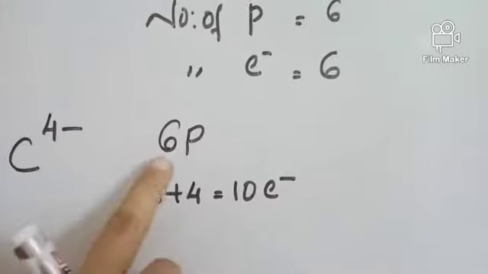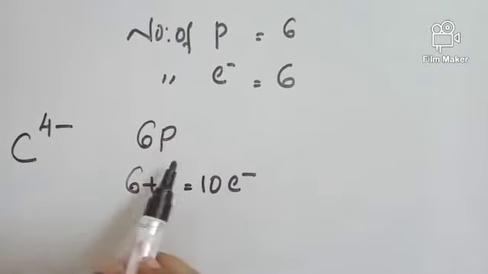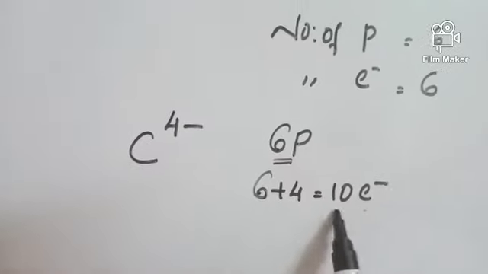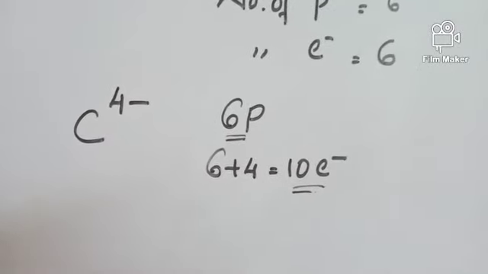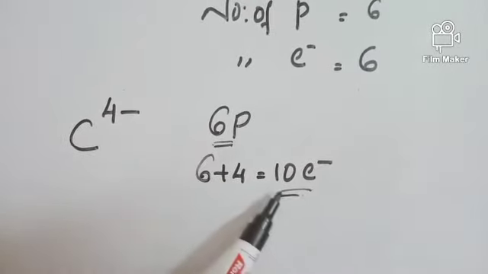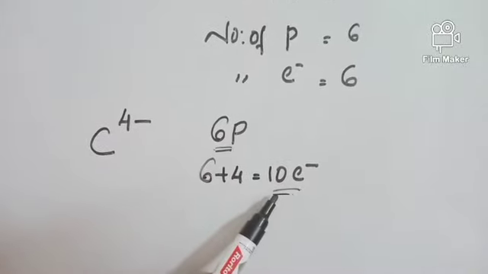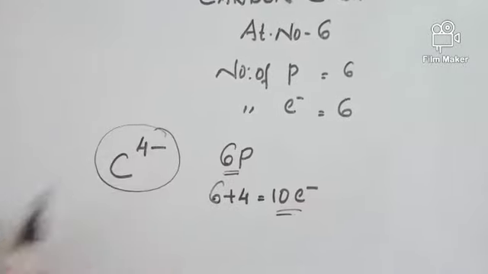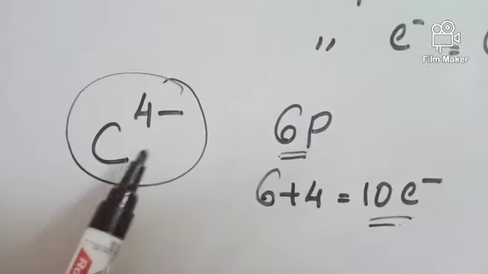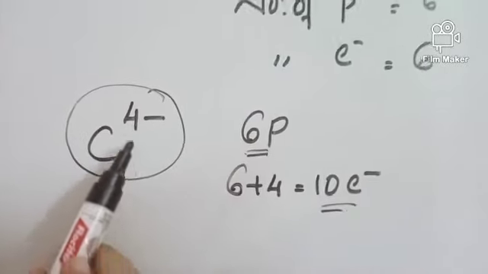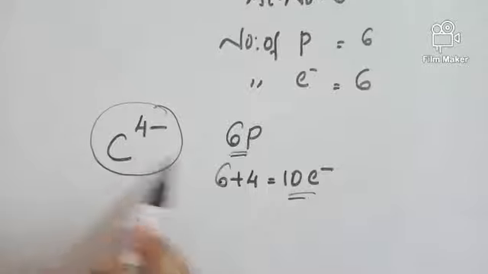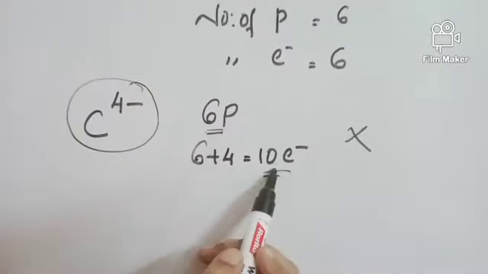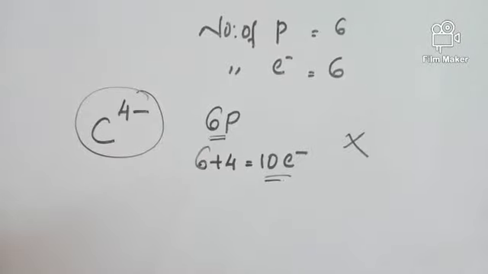So in the nucleus of carbon, there will be 6 protons, and when it gains 4 electrons, the total number of electrons becomes 10. A nucleus with 6 protons cannot hold 10 electrons. So the C4 minus anion cannot exist. That means carbon cannot gain 4 electrons and become a C4 minus anion.